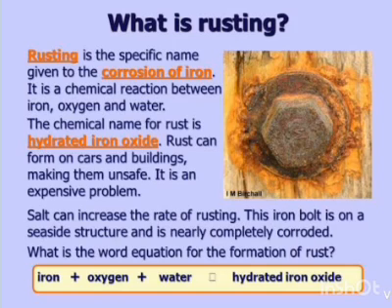During rusting of iron, iron metal combines with oxygen and water to form iron oxide, or rust. The chemical name of rust is iron oxide. Rust is a specific term in case of iron. Only iron can rust. In case of other metals, the term which is used is corrosion.